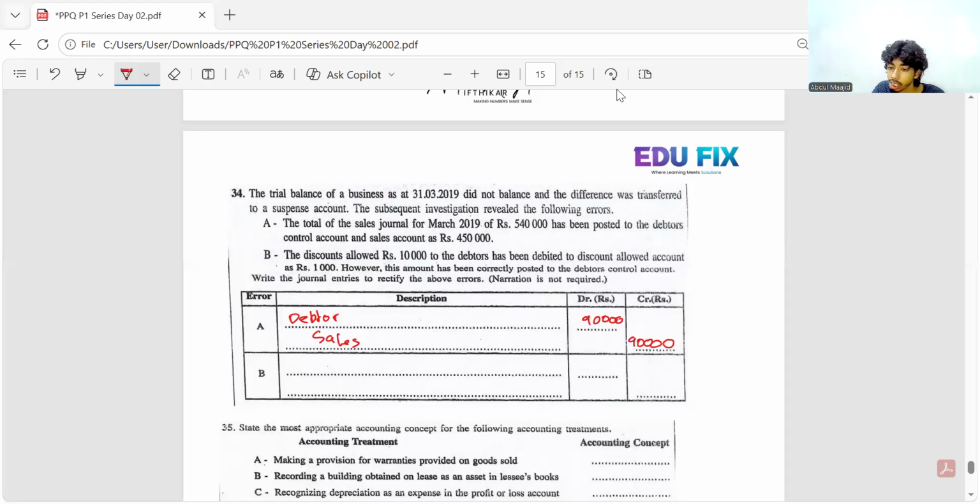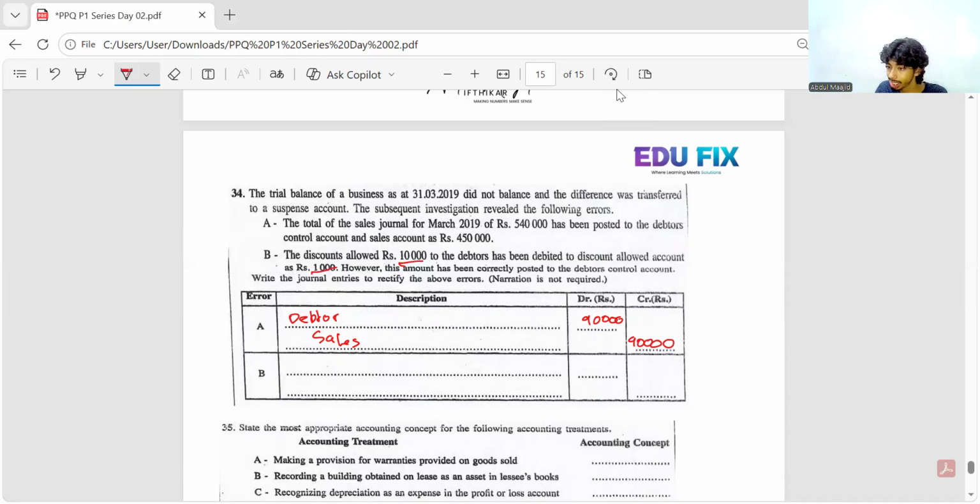Then next one. The discount allowed of 10,000 to the debtor has been debited to discount allowed account as 1,000. However, the amount has been correctly posted to a debtor control account. Now you know discount allowed is an income. Now the income is undercasted by how much? The discount allowed is 10,000. You have recorded as 1,000. And it has been undercasted by 9,000. So you are supposed to record another 9,000 in the discount allowed account.